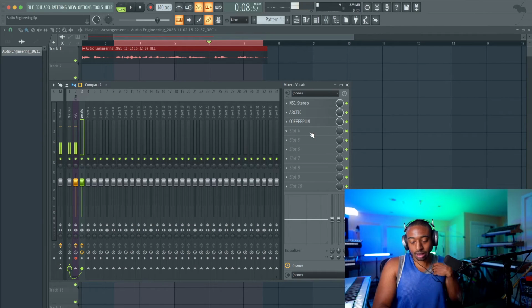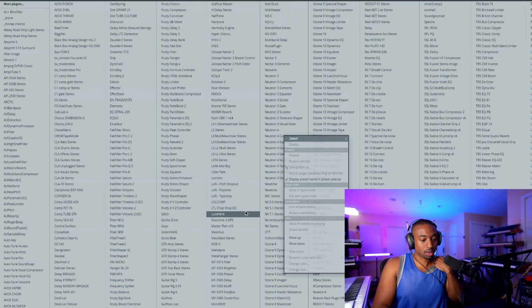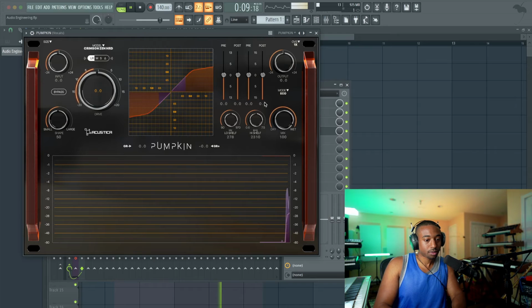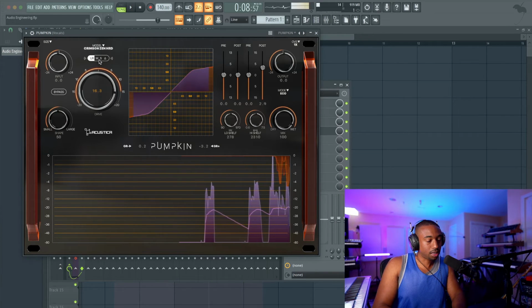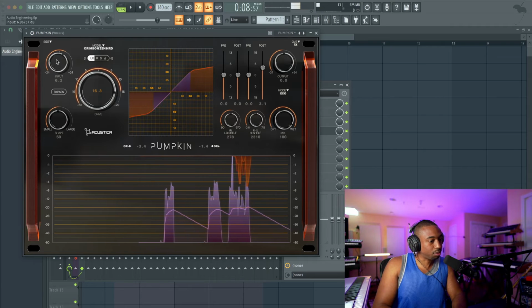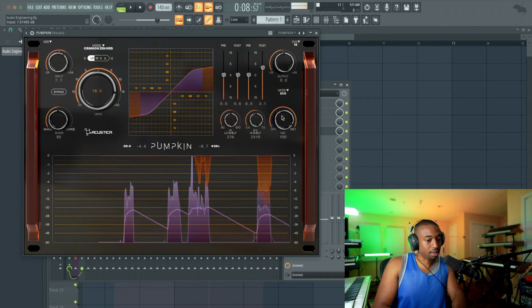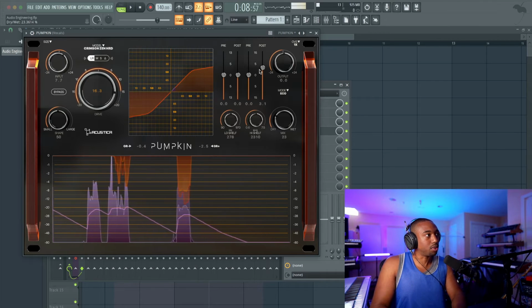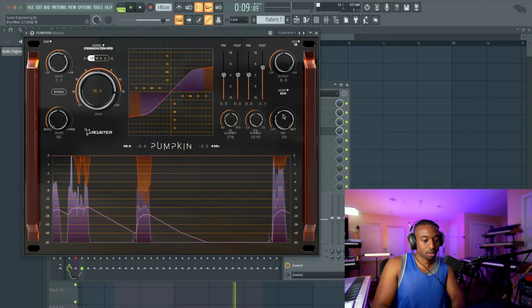Now I'm going to start adding stuff that is more musical. So there's another free plugin called Pumpkin here by Acoustic Audio. I like this for the harmonic control. And again, just turn up knobs till you hear stuff and then pull it back. Now again, because we're doing more of a read over voiceover, we're not going to add like musical saturation here.